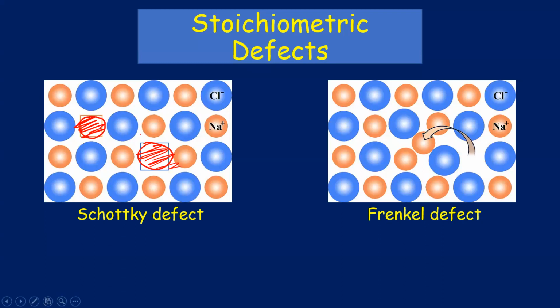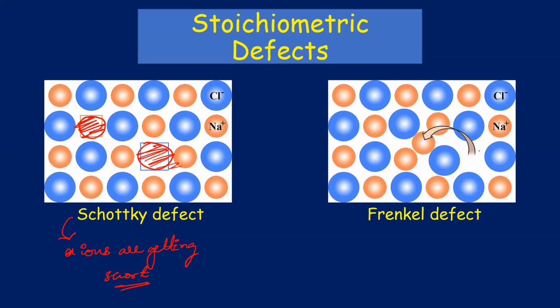If we just removed one sodium atom, then you would have more chlorine, so the ratio would be disturbed. So in stoichiometric defect, we don't do that. For each positive ion, we remove one negative ion also. For each sodium, one chlorine is removed. So in Schottky defect, ions are getting short. You are missing some ions, and that is why it is Schottky.